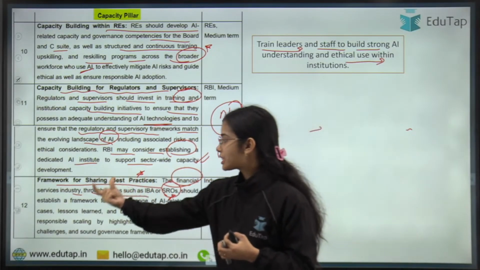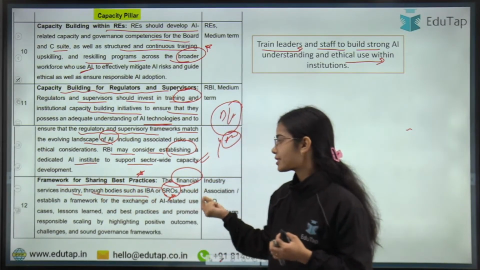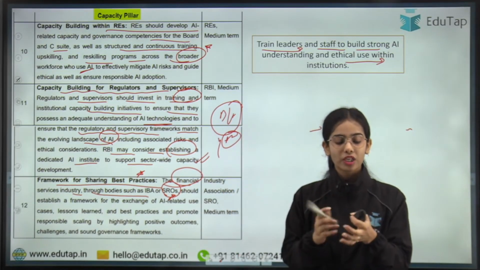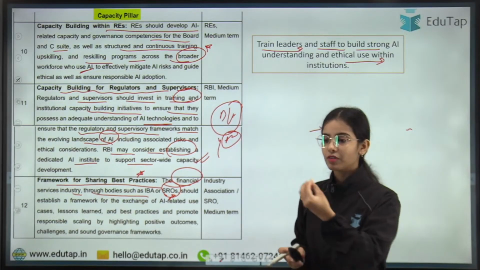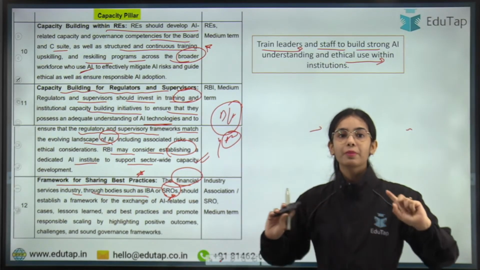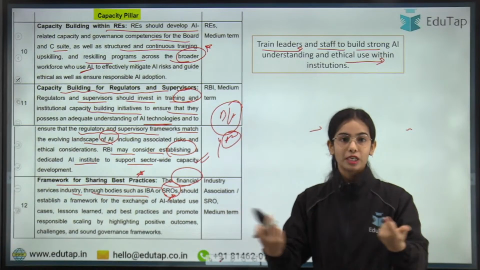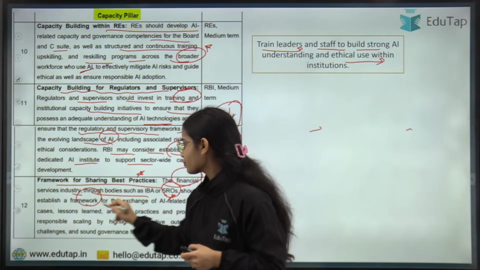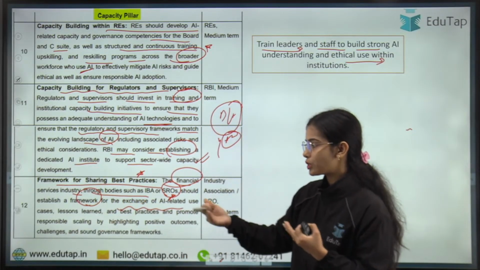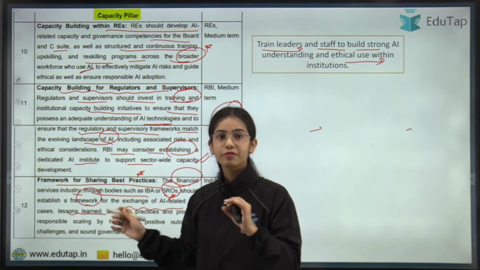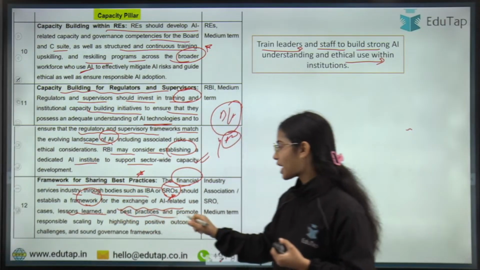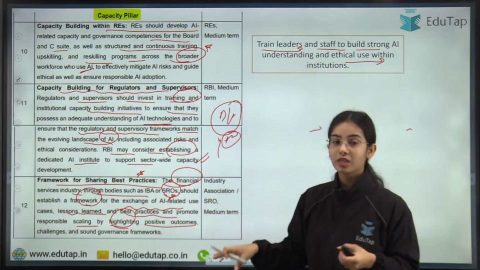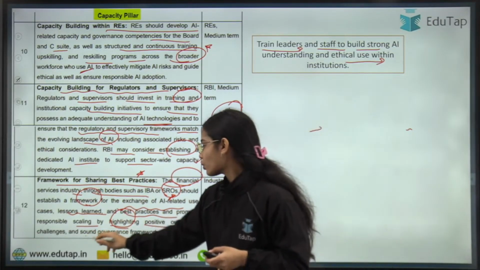So the financial services industry through bodies such as IBA or SROs should establish a framework for exchanging information, because the AI model might be developed by a bank or by an NBFC, but it can be used by the whole of the financial sector, right? So there should be a framework for exchanging AI related use cases, lessons learned from past mistakes, as well as best practices, and promote responsible scaling by highlighting the positive outcomes, challenges, as well as sound governance frameworks.